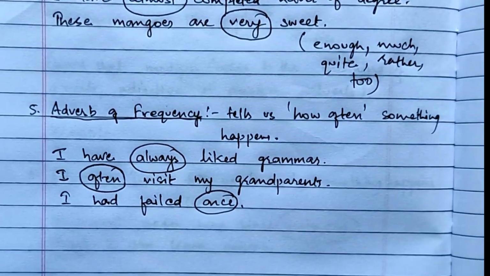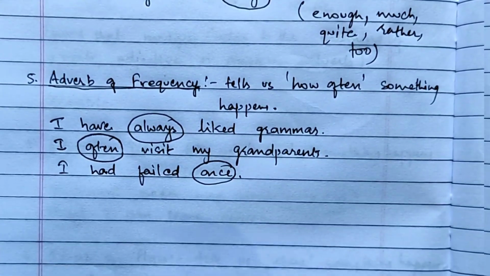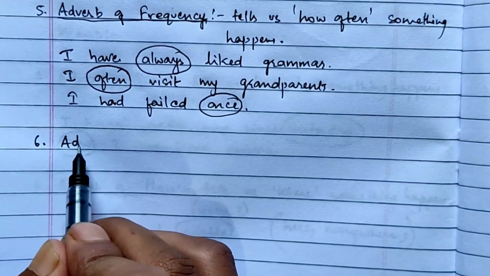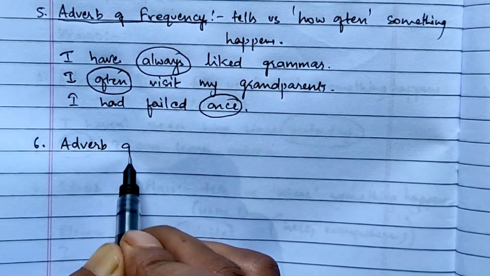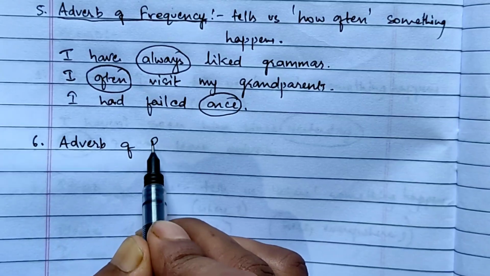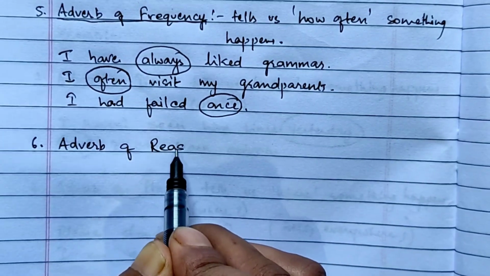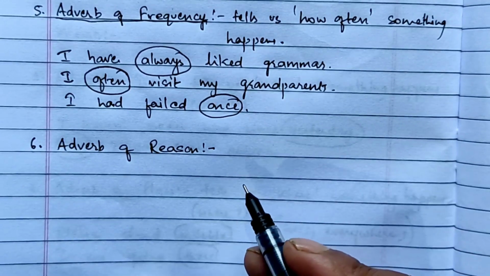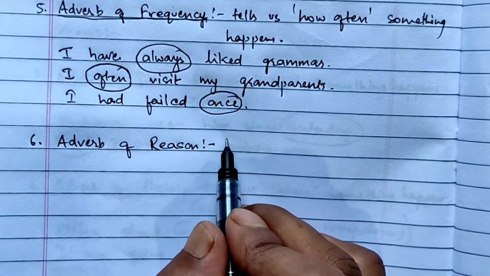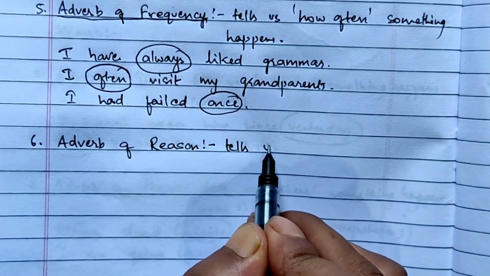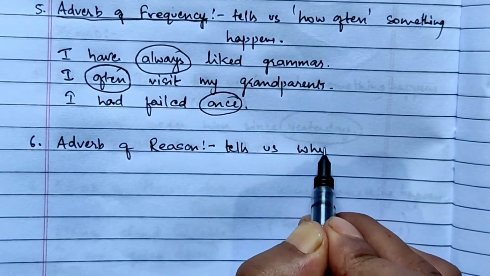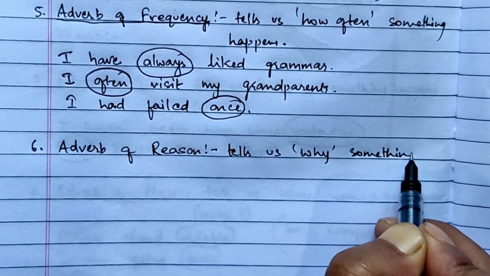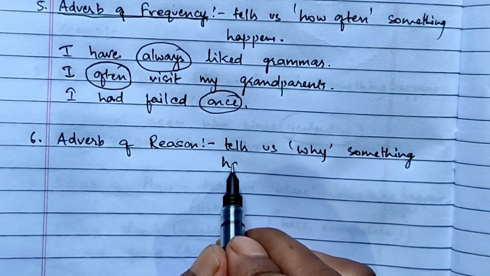Okay, now next comes, that is number 6, it's your adverb of reason. Adverb of reason. So adverb of reason tells us why something happens. Okay, it answers the question why.